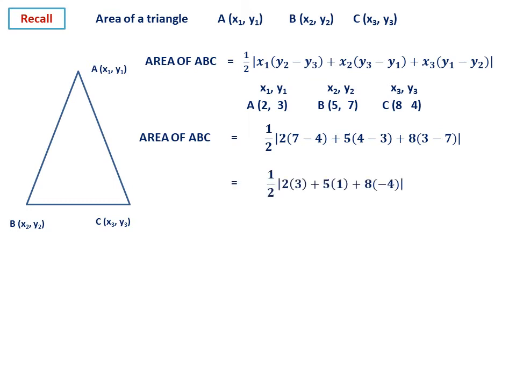So simplify this, you get 1 by 2 into [2 into 3, 5 into 1 plus 8 into minus 4]. Simplify further. So this will be 6 plus 5 minus 32, and simplify, you get 1 by 2, then 11 minus 32, and when you simplify, it is 1 by 2 into minus 21, but it is mod and area should always be positive. Therefore what you have to do is ignore the negative sign. 21 by 2 square unit, because it is the area, therefore you have to write it as square unit. This is the area of the triangle.